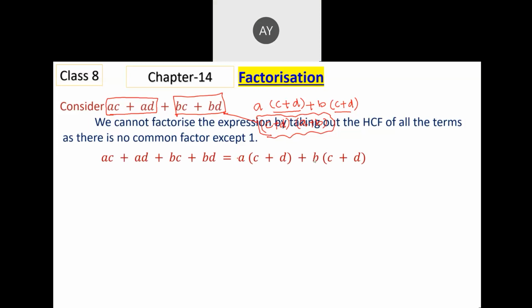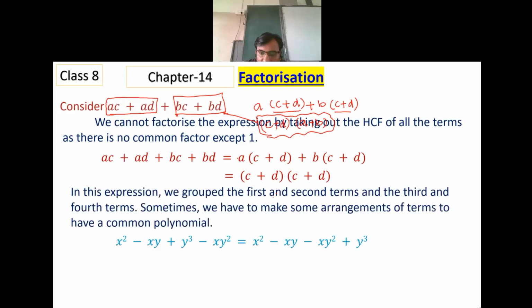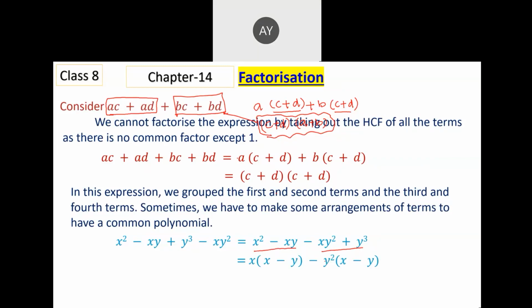The same method is done here. You can see. Can you tell how to rearrange this and solve? There is x square minus xy square plus y square... In the first two terms we can take x as common, and in the next two y square is common. If x is taken common, we get x minus y. If y square is taken common, we get x minus y. Is this correct?